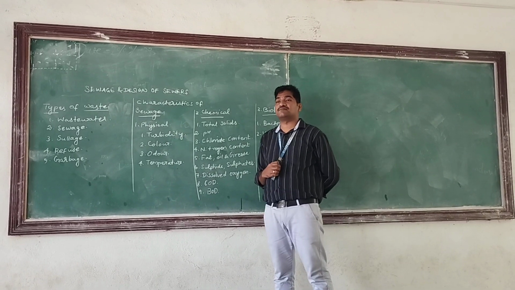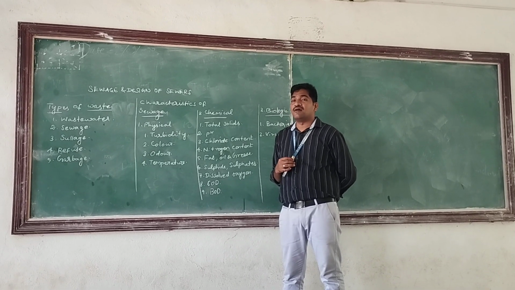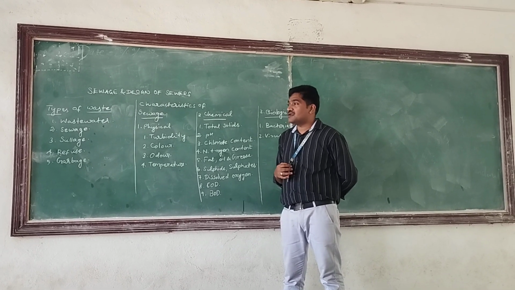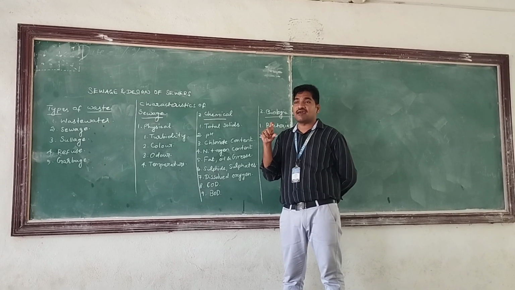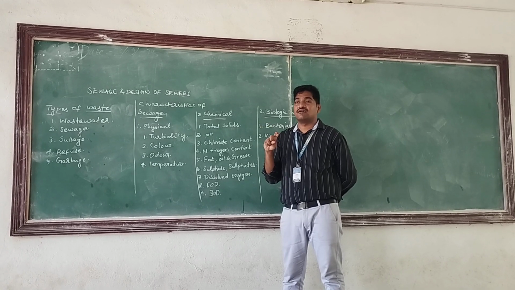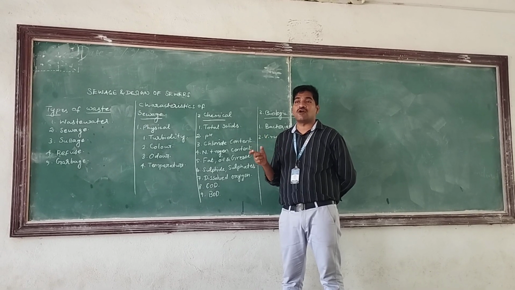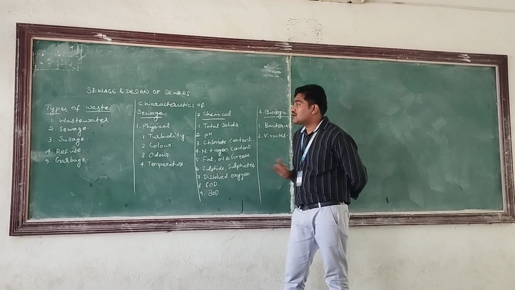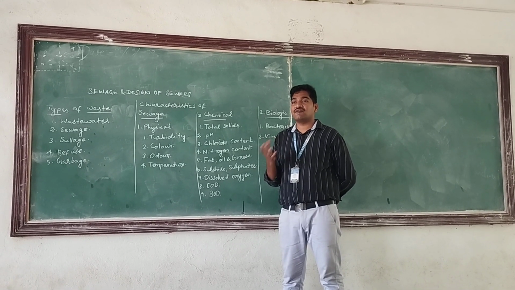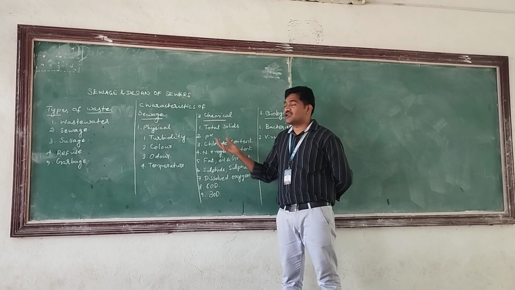So what is meant by turbidity? Turbidity is nothing but the presence of suspended matter in the liquid. Okay, for example, when you take the water in a glass tube and the light can pass through the water, it means the water is without turbidity. If the light is not passing through the water, it means the water is turbid in nature. Okay, so generally the sewage always becomes turbid in nature because we are using the water, and some kind of waste will be added to the water, and it will become turbid.